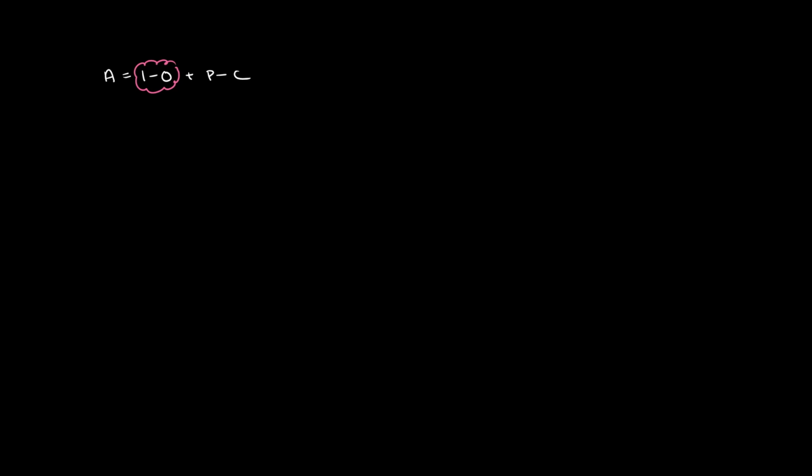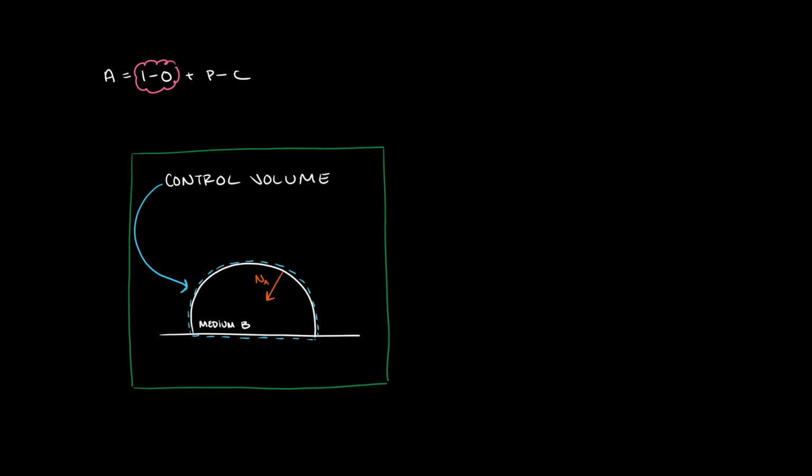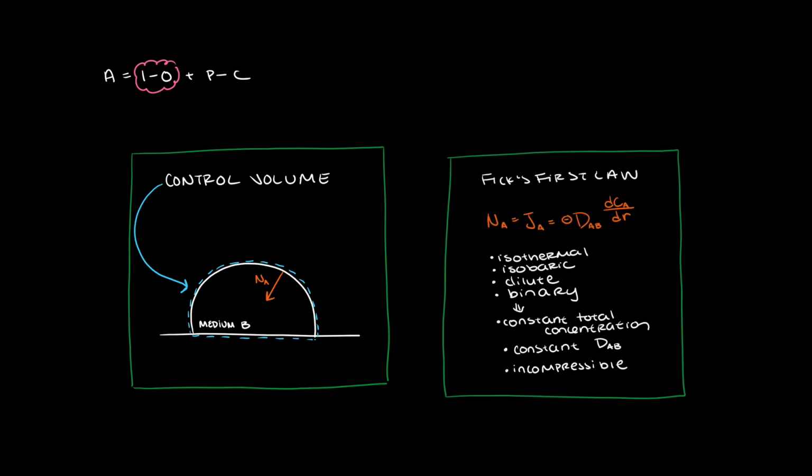Now let's analyze the in minus out terms, or the I minus O. When you draw a control volume around a schematic, is there anything entering or exiting? Those become your in and out terms, which are also referred to as net flux. For most of the course, these terms pertain to diffusion in or out of the system based on Fick's first law. Whenever you use Fick's first law, remember that you are dealing with a dilute binary solution in isothermal and isobaric conditions. Then, the diffusive flux is proportional to the concentration gradient that serves as the driving force.